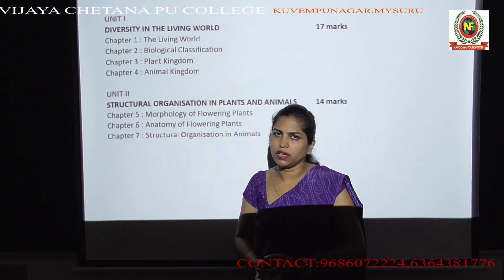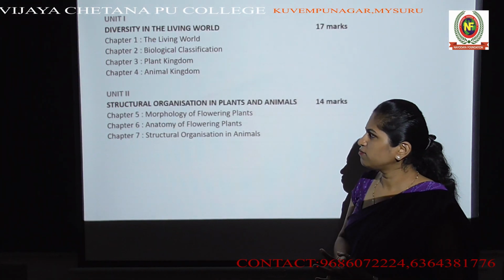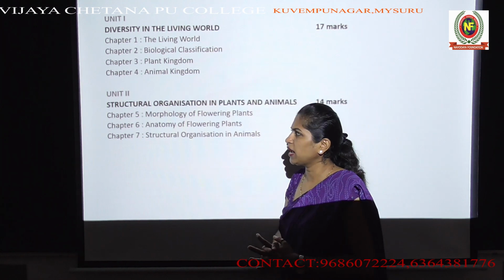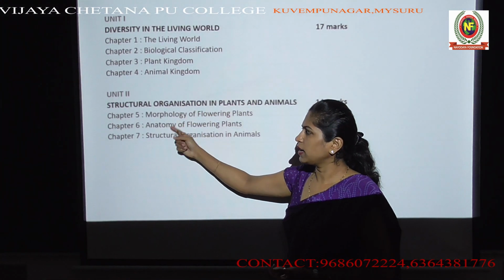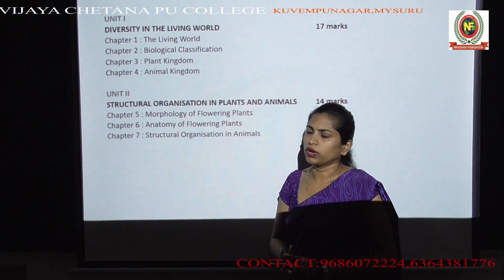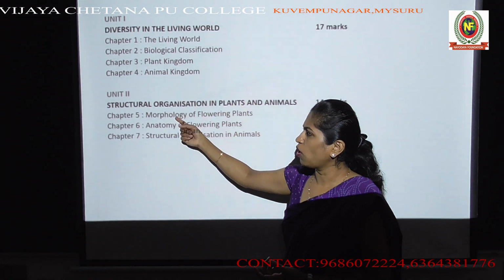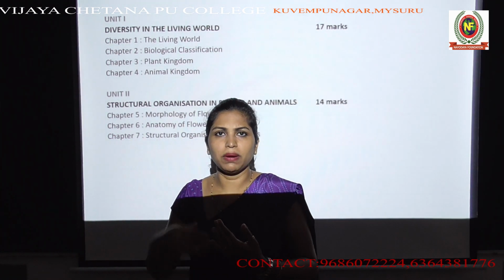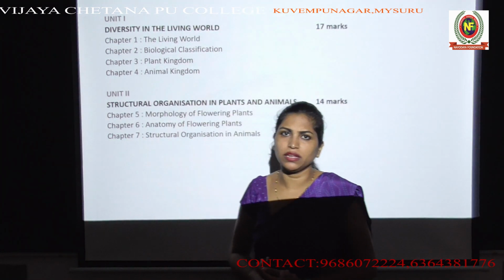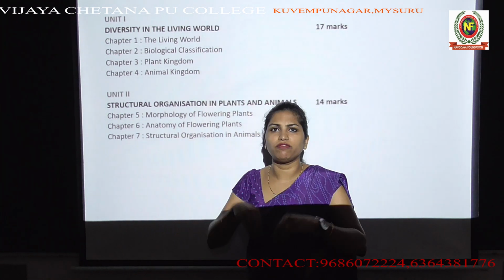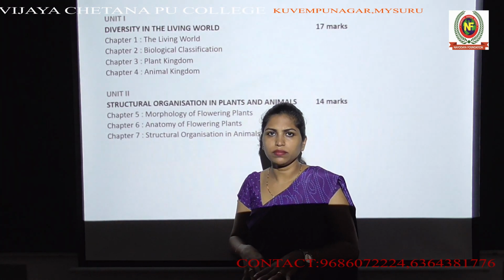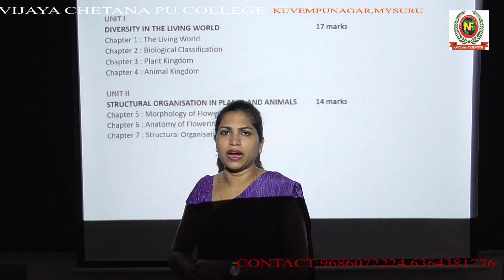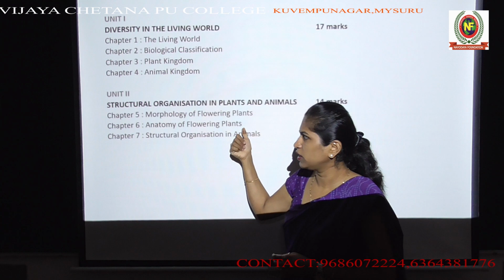Chapter 5 is morphology of flowering plants, and chapter 6 is anatomy of flowering plants. There is always a difference between morphology and anatomy. Morphology is something you can study by just looking at the external appearance. Anatomy is something you will find inside a plant or an animal. What are the different internal organs present in a plant? We will be studying this in that chapter.